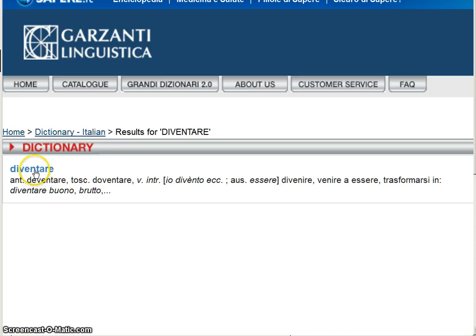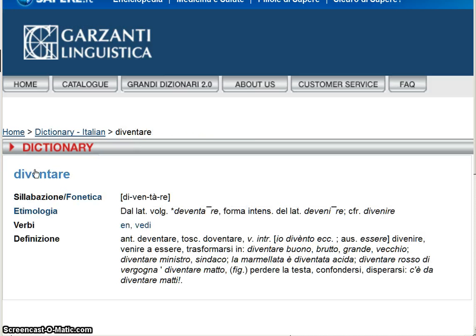So the first thing we do is look up the entire entry. Definizione. Antico, in ancient Italian, diventare, in Tuscan, doventare, and it tells us vi intra, verbo intransitivo, intransitive verb.